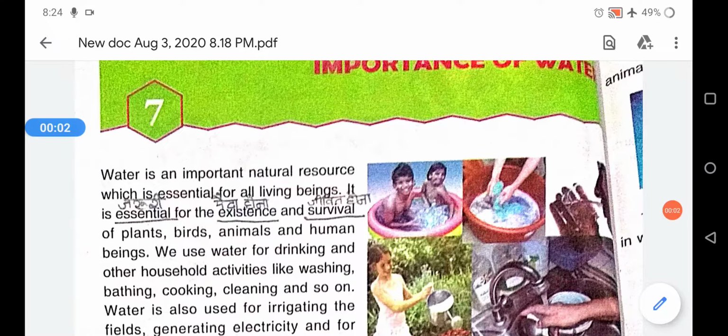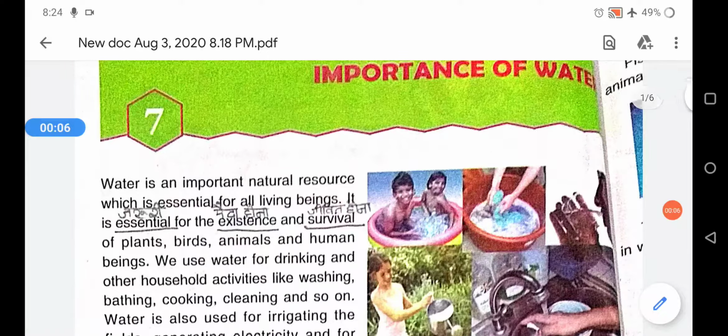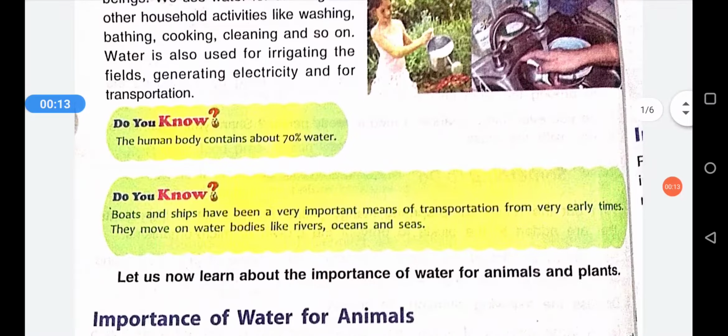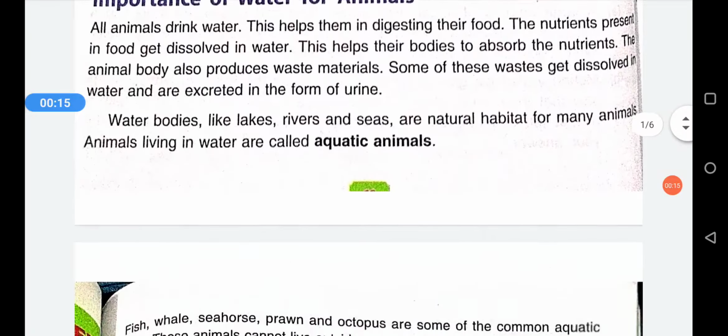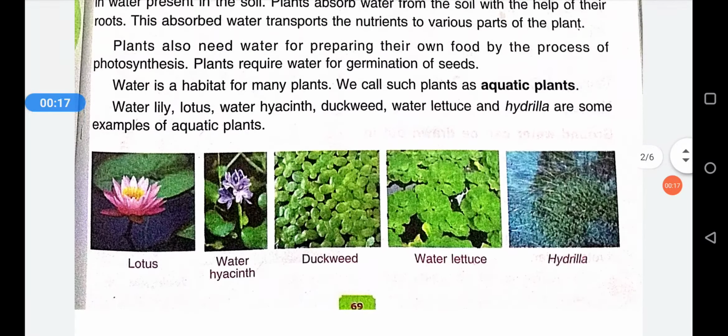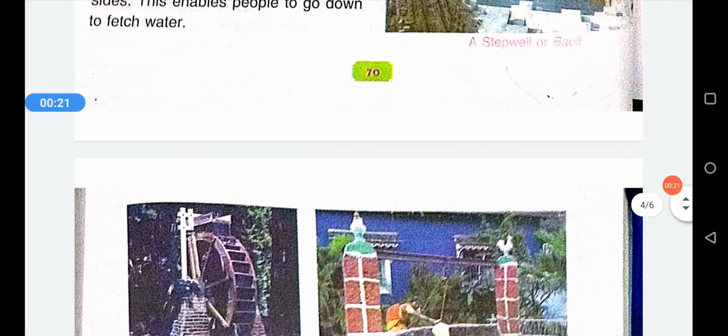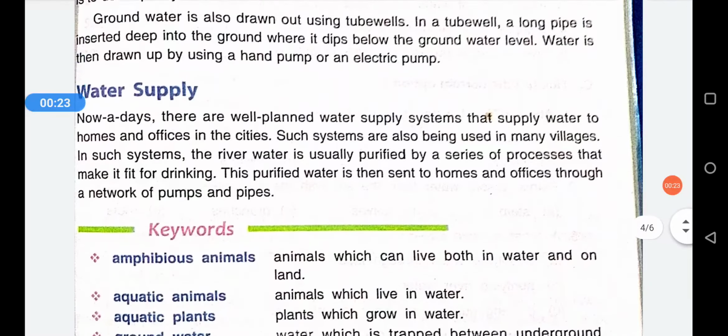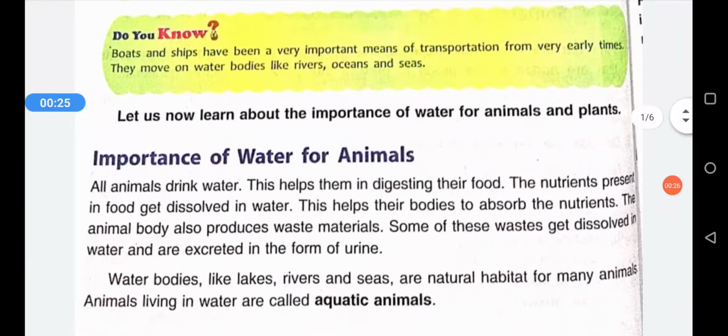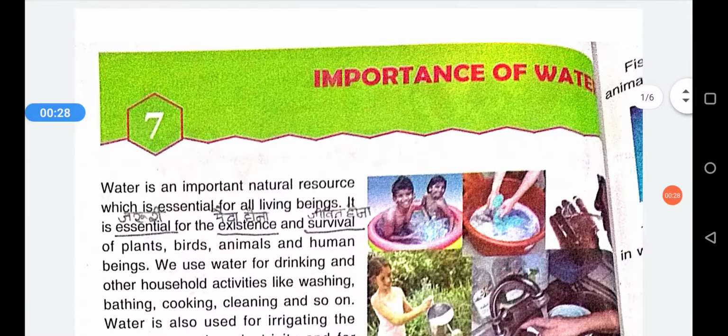Hello everyone. So in this video we are going to discuss lesson number 7, that is the importance of water. In this video we are going to discuss the importance of water for the animals as well as the importance of water for the plants and the different ways of drawing out the water from the various sources of water. So let's start with the chapter.